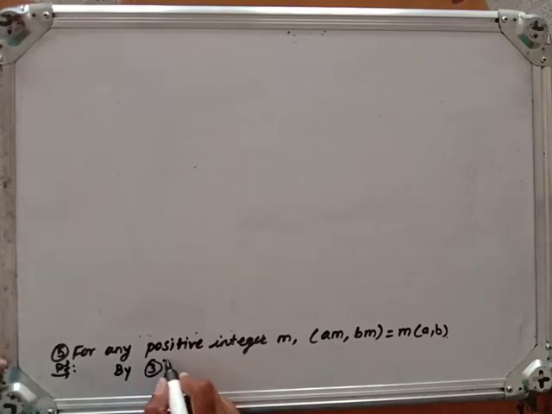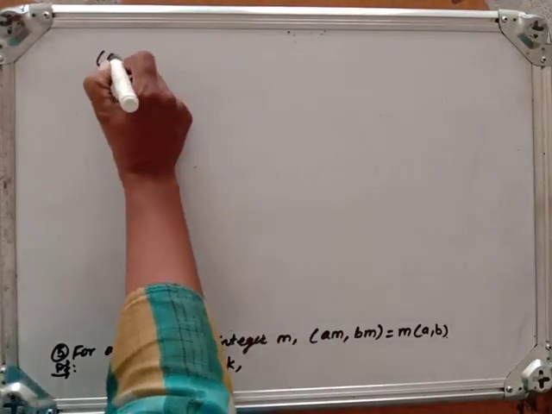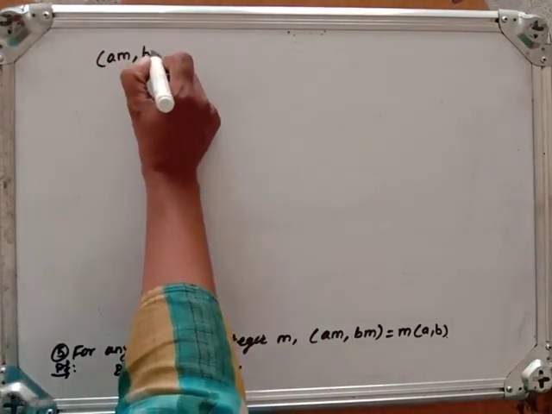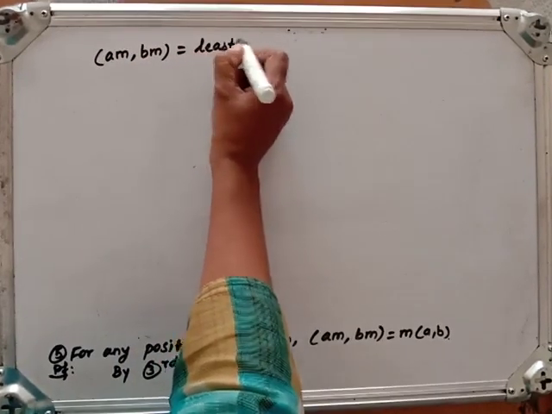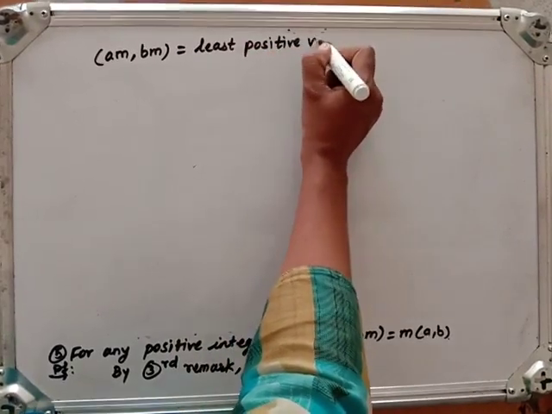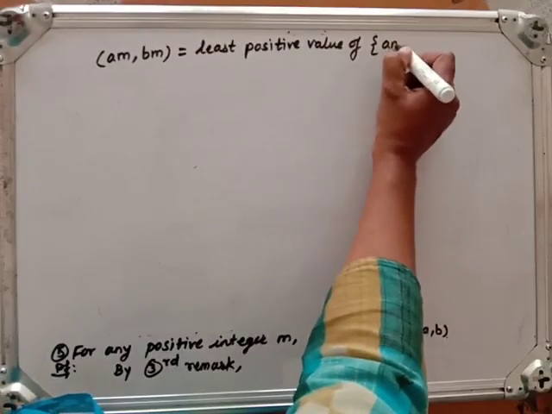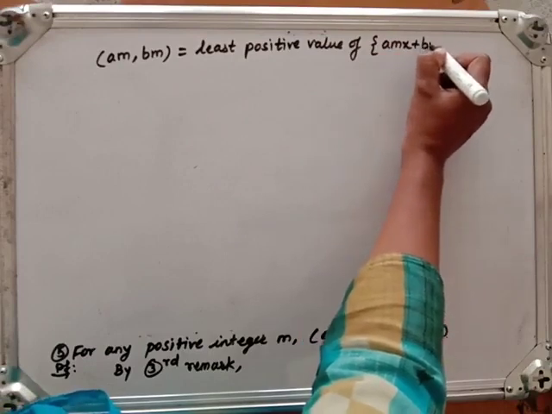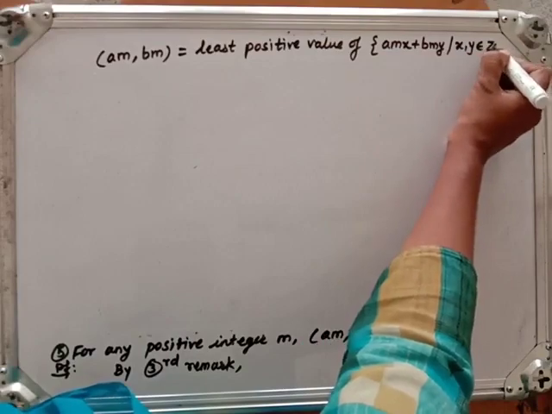The GCD of A into M and B into M is the least positive value of amx plus bmy such that x, y belong to Z.